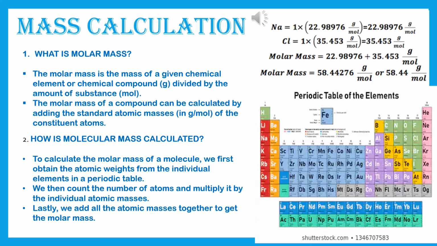Please write down the unit in every step. Don't skip the steps, so you will get part marking. That's why I am telling you. Otherwise, if your sum answer is wrong, you will get a total of 0. But if you do the sum stepwise, then there will be part marking. Now, the molar mass, if you add this, will come to 58.44276 gram per mole, or 58.44 gram per mole. And this is the answer.